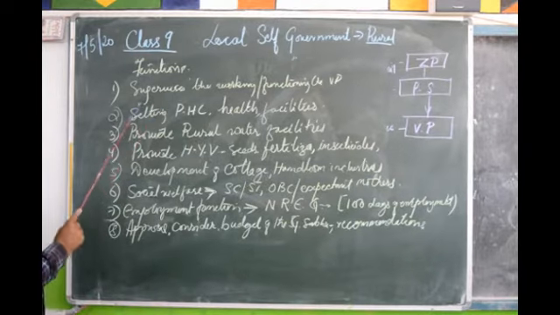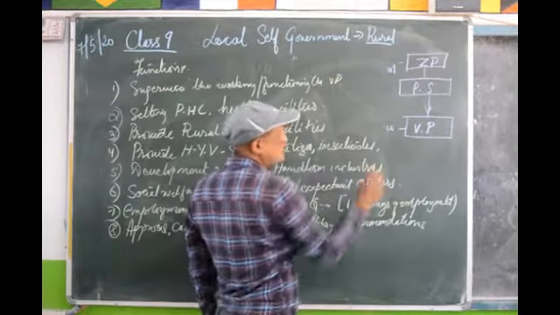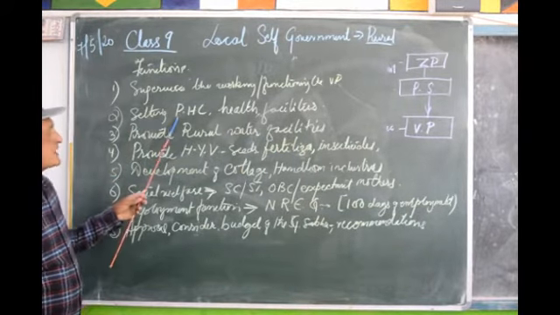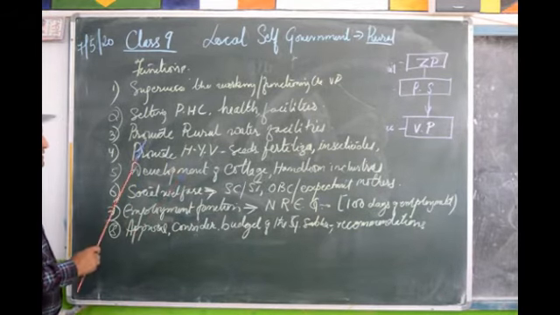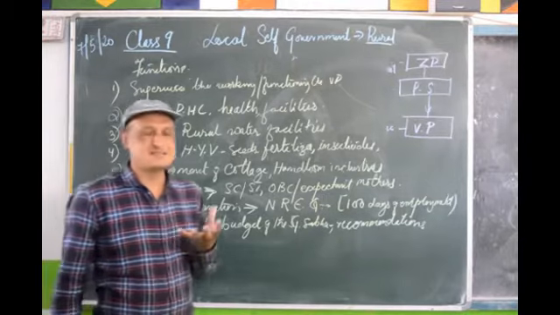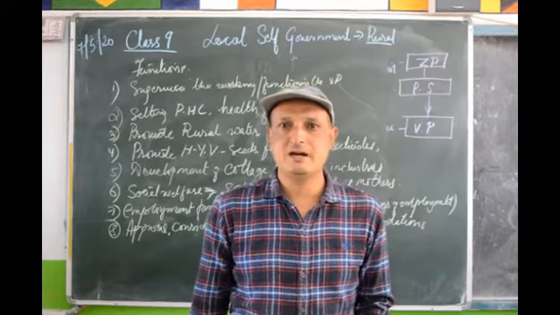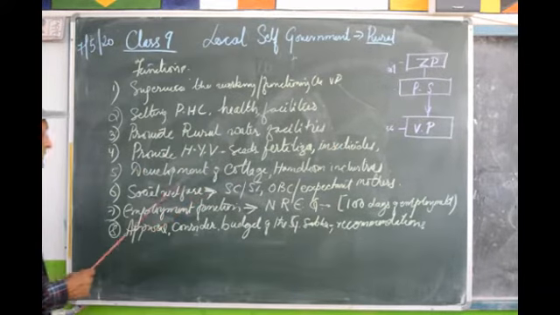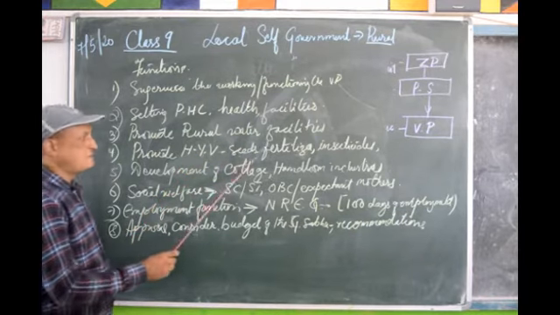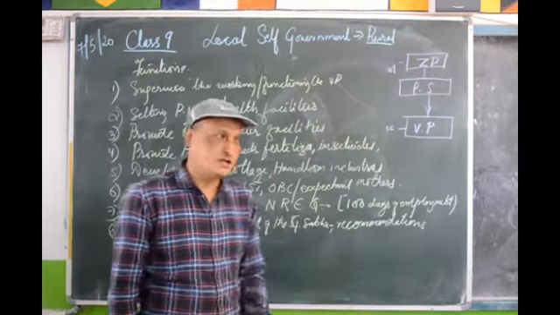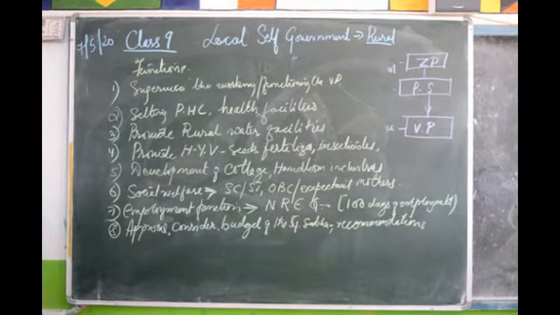So what are the various functions? Supervise the working and the functioning of the village panchayats. Second one, setting up of primary health centers, provide healthcare facilities to the villages. Third one, provide rural water facilities, that means safe drinking water facilities are to be provided to the villages, and this job has to be done by the Panchayat Samiti at the rural level. Added to that, provide high yielding varieties of seeds or good quality of seeds, fertilizers, insecticides, etc. to the villages.